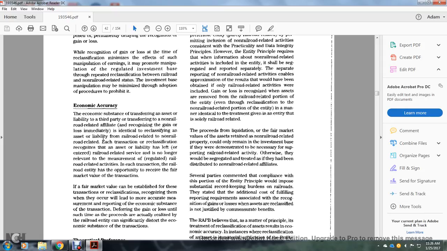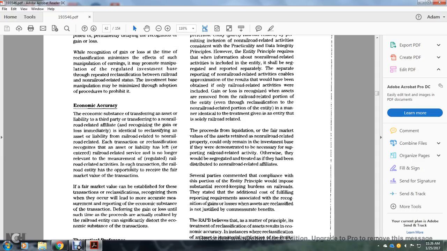Economic accuracy. The economic substance of transferring an asset or liability to a third party or non-railroad-related affiliate is recognized for the gain or loss immediately, identically to reclassifying the asset or liability from railroad-related to non-railroad-related. In each transaction, reclassification recognizes that the asset or liability left or entered railroad-related service and is no longer relevant to the measure of the regulated railroad activities.